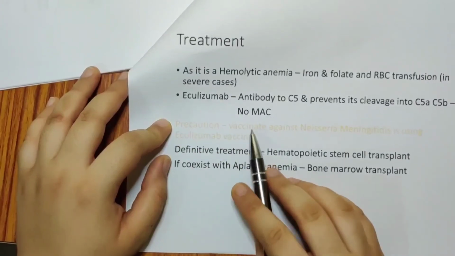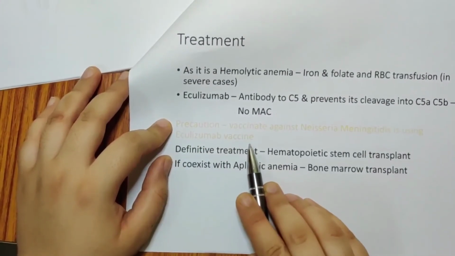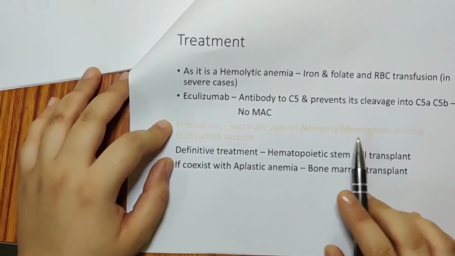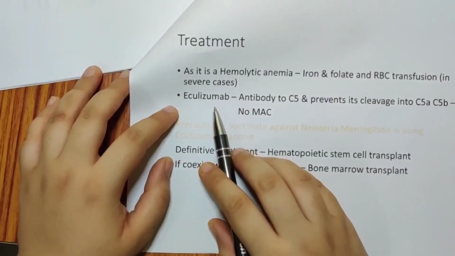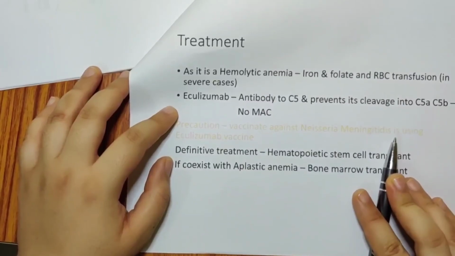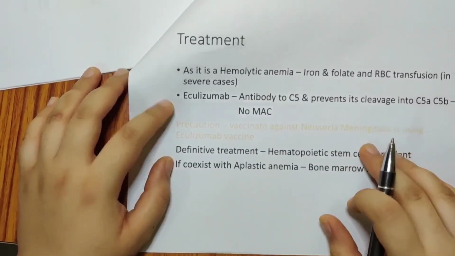Precaution: vaccinate against Neisseria meningitidis when using eculizumab. You have to vaccinate against Neisseria meningitidis, because eculizumab is an immunosuppressant, so your immunity will fall down. That is when the patient can have a high risk of getting Neisseria meningitidis. So we will give that vaccine also. So two drugs will be given simultaneously.